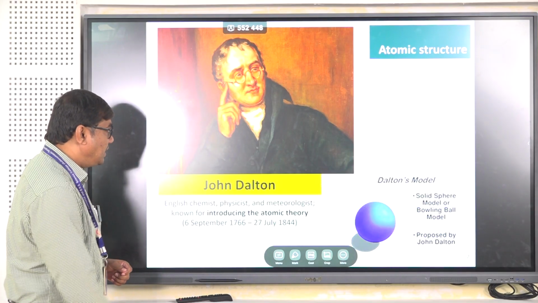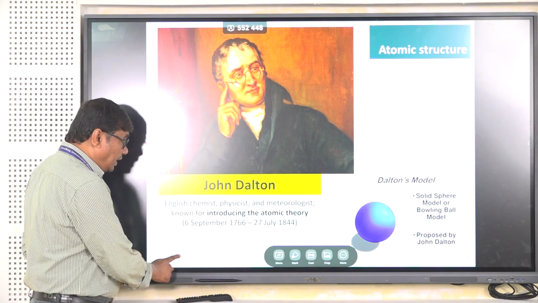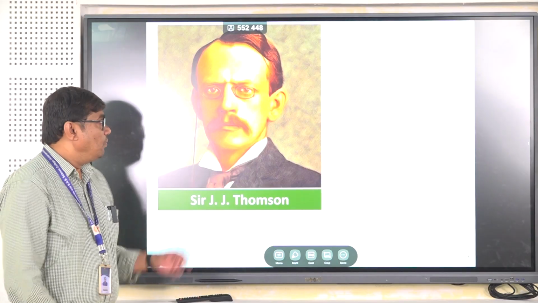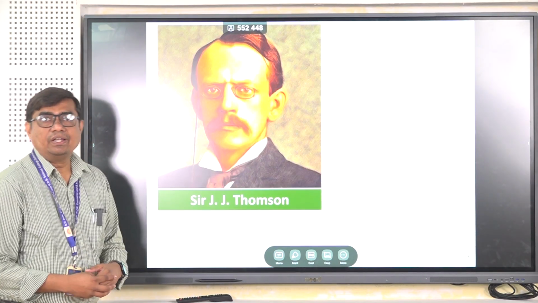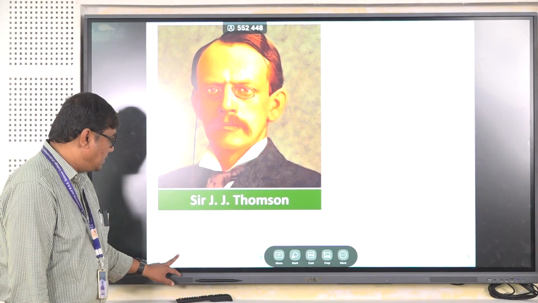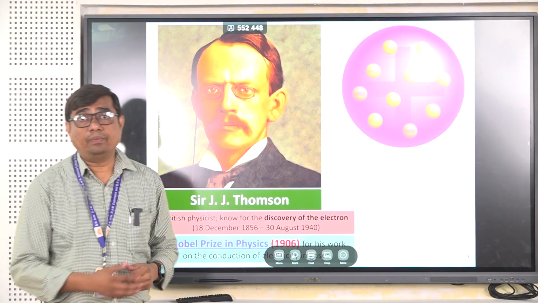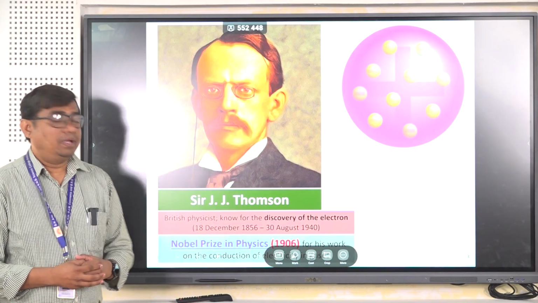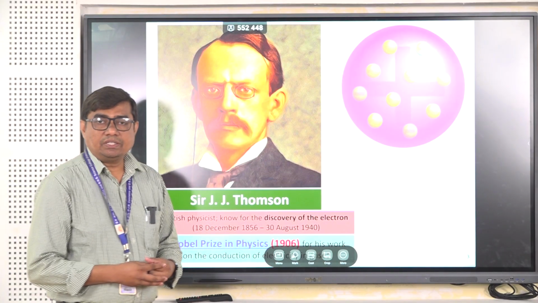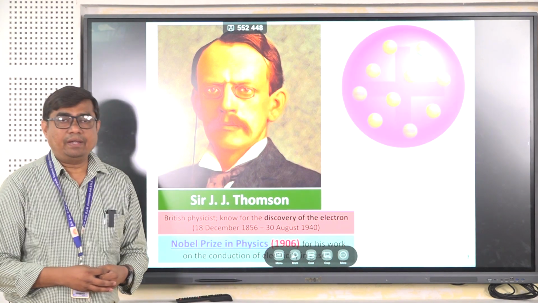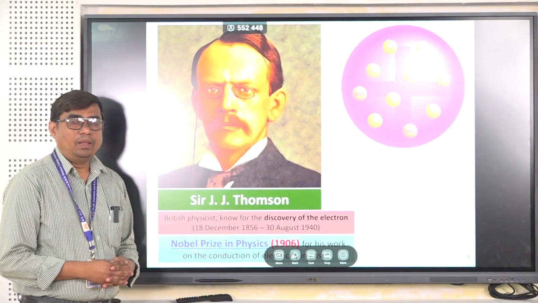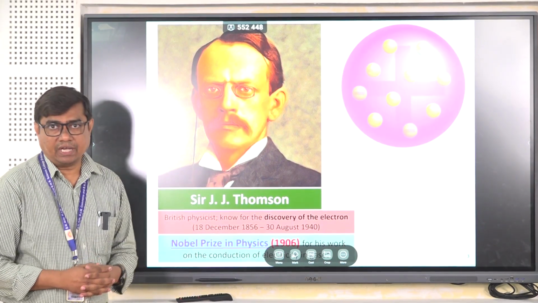After John Dalton, the next theory related to the atomic model was proposed by Sir J.J. Thomson. We know that Sir J.J. Thomson also discovered the electron. During that discovery, Sir J.J. Thomson told us that the atom is a small spherical particle, but it has charges.